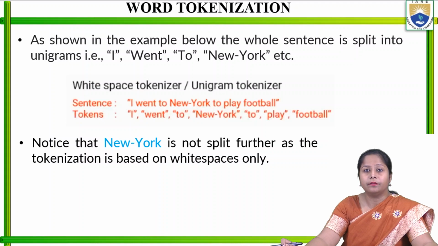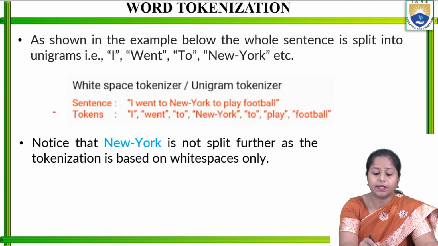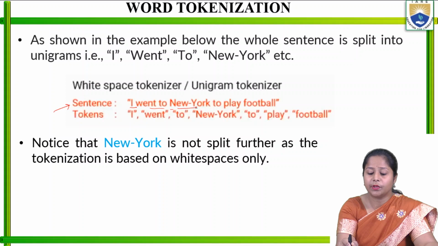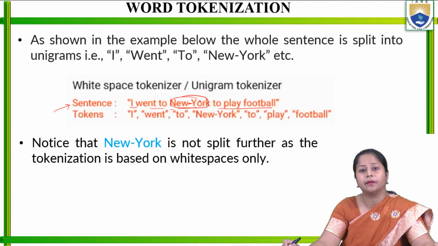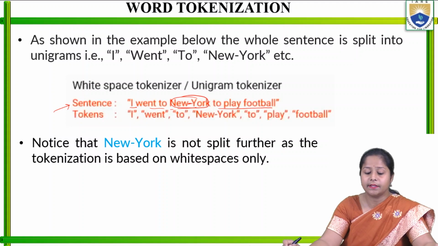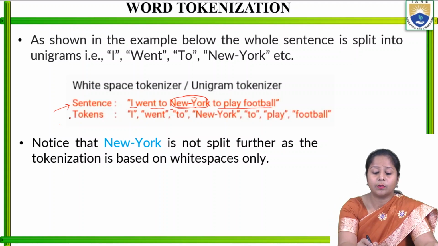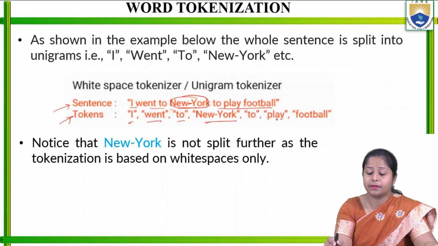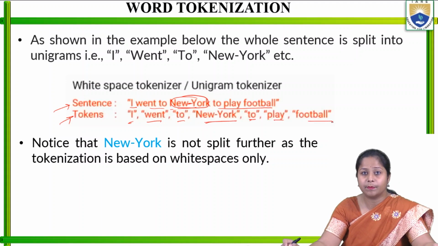The whitespace tokenizer, or unigram tokenizer, works like this: suppose the sentence given in double quotes is "I went to New-York to play football", with New York in capital letters joined by a hyphen. When we extract the tokens, it gives "I", "went", "to", "New-York" as one word, and "to", "play", "football".